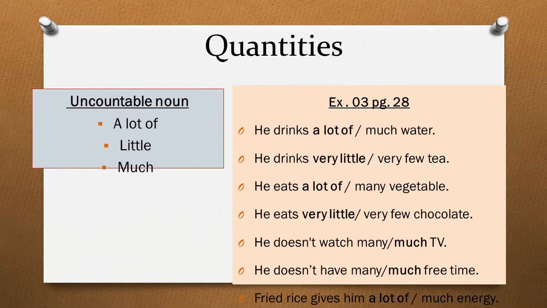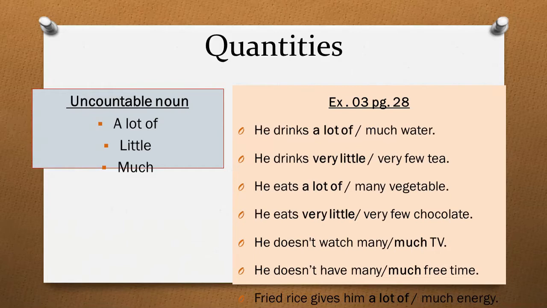When we talk about the quantities of the noun, there are two types of noun, countable and uncountable. And when we talk about uncountable nouns especially, we talk in terms of a lot of, little, much, very little or a little. And if we talk about countable nouns, we talk in terms of many, few, or numbers like 1, 2, 3, 4. Exercise number 3 at page number 28 is about uncountable nouns.